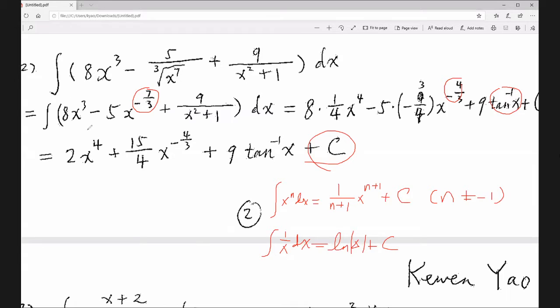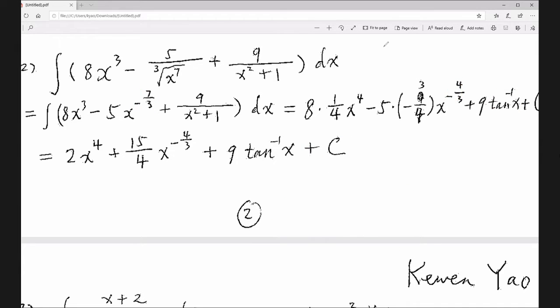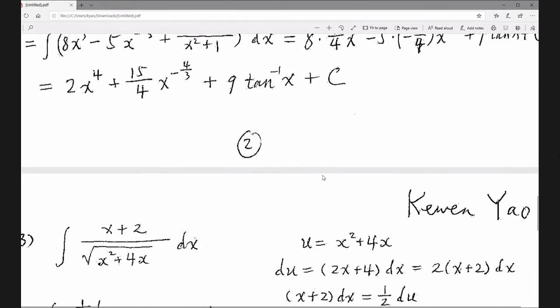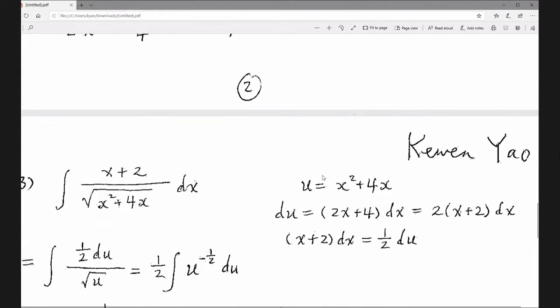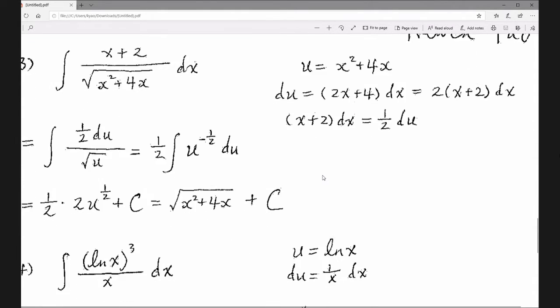This is from chapter 5. Now we have to use what? Let's look at the next one.